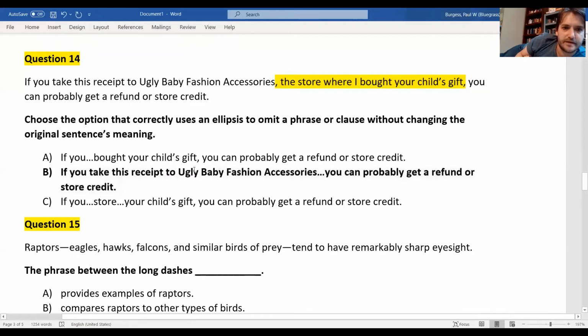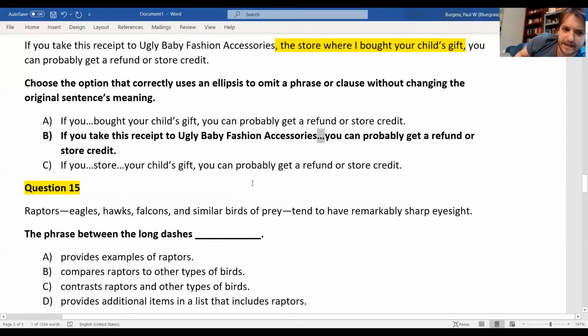If you take this receipt to Ugly Baby Fashion Accessories, you can probably get a refund or store credit. It's the same as the original without the appositive phrase, so we can use the ellipsis in a case like that without losing any of the important information or changing the original meaning.